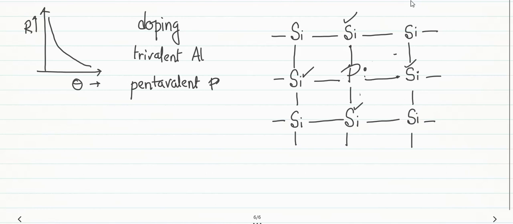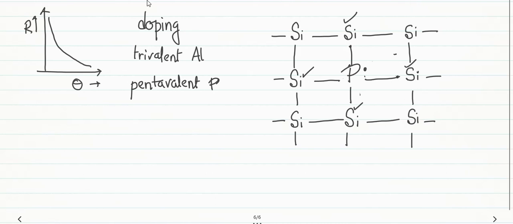So the electron concentration has increased just by fusing. And after that, if you increase the thermal energy, if you increase the temperature, then obviously the concentration of electrons and holes will increase by rupturing the covalent bonds.